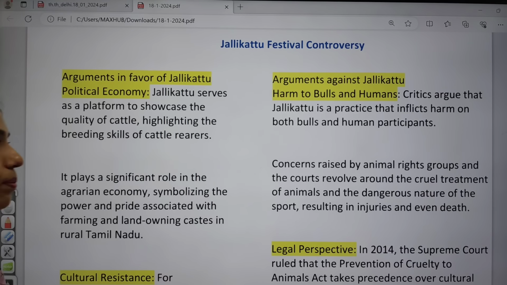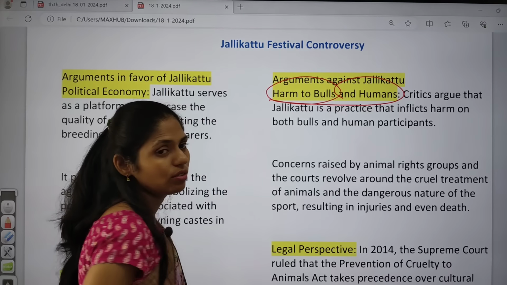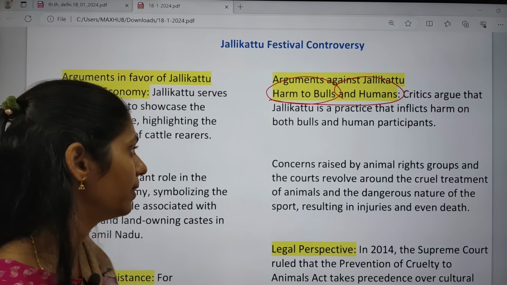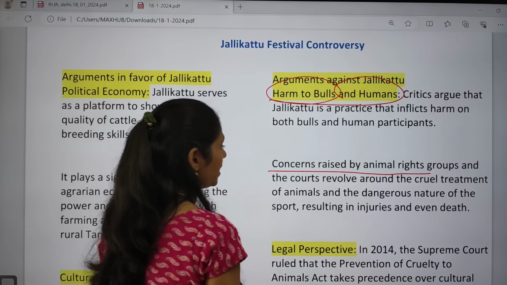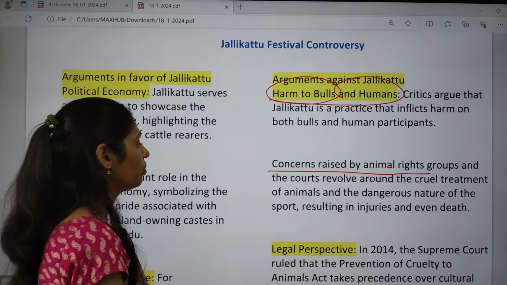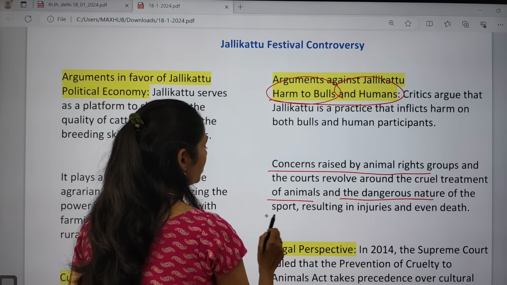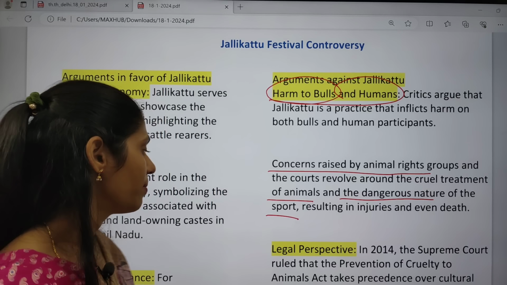So here one important argument is it is causing harm to bulls and humans. We also saw one article in today's paper itself, saying that 2 people were killed. And next one is concerns raised by animal rights groups as well as courts. They revolve around the cruel treatment of animals and also the dangerous nature of the sport, because it is causing serious injuries as well as death.